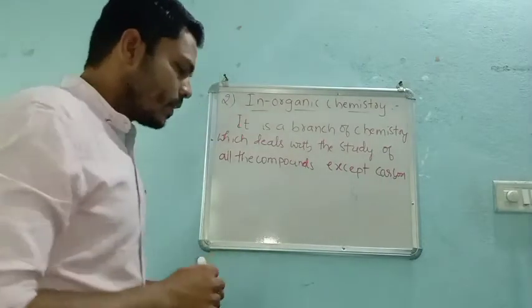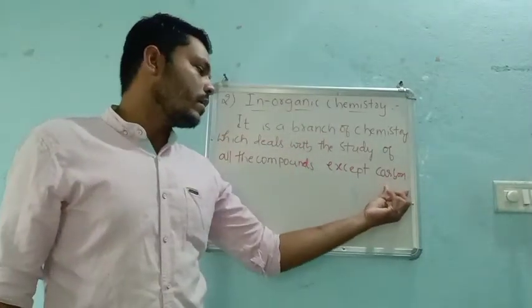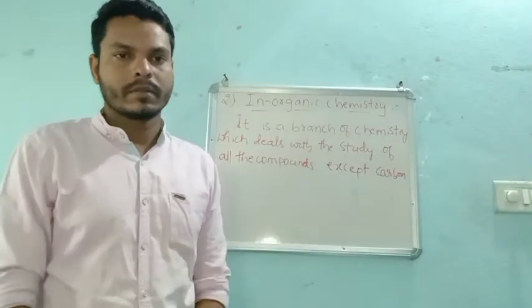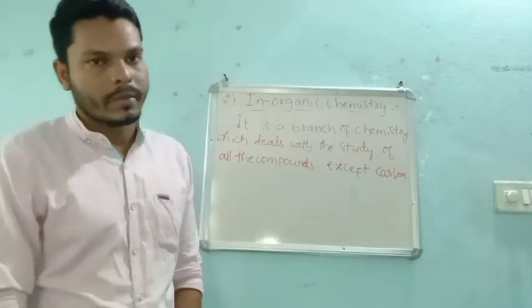Except carbon. That means here we won't take any example of carbon. Such a type of chemistry is called inorganic chemistry, right?